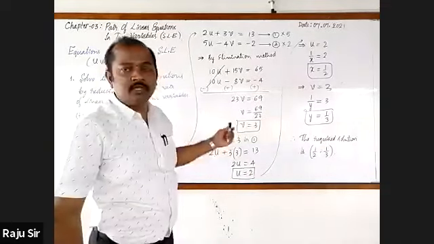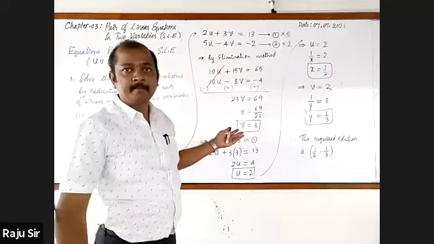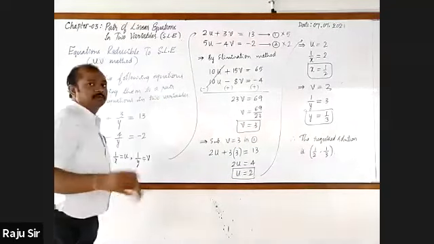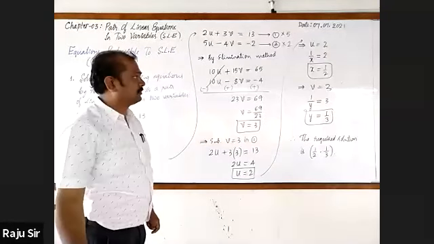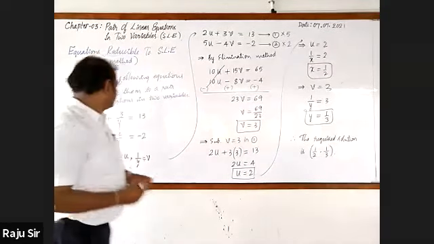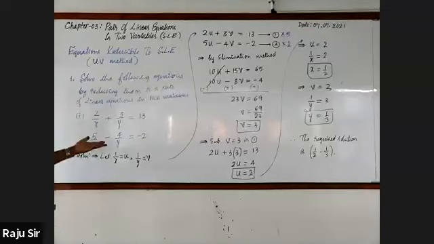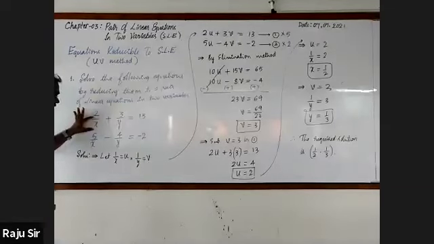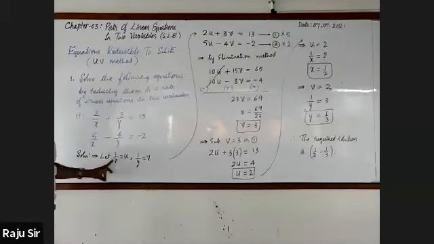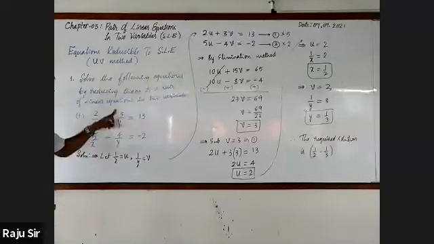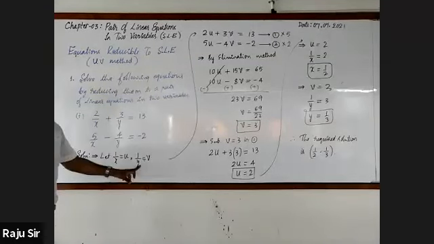Shall I take the next one? Yes, sir. Explain once more, sir. Okay. Very simple. Here in the given equations, 1/x and 1/y are common. As they are in fractions, we find it difficult to solve. Hence, we will convert the equations into standard form. Here, we have taken u in place of 1/x. Similarly, in the second term, 1/y is common. Therefore, we have taken that as v.